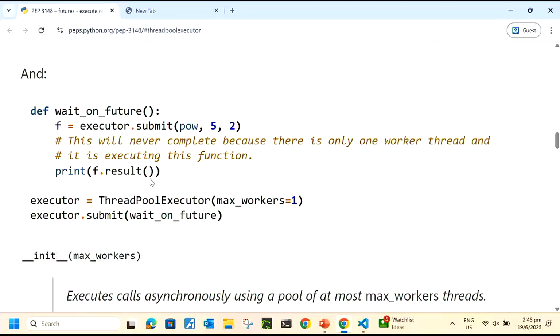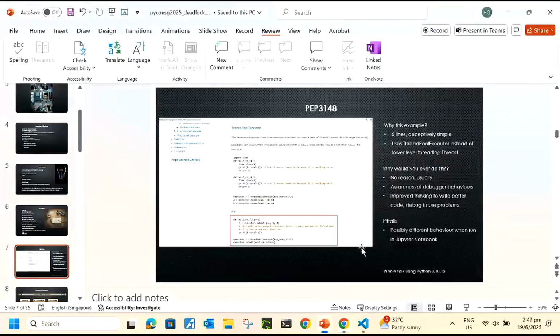So ready doesn't necessarily mean successful. It can be an exception. Something may go wrong. It will still be propagated out of this f.result and will be raised in the scope of where you wrote f.result. So if there was a problem with the executor.submit POW, there will be an exception. Specifically, we'll see a runtime error later, and f.result will raise this runtime error inside this wait on future. So that is the introduction to PEP 3148. Okay, let's go on.